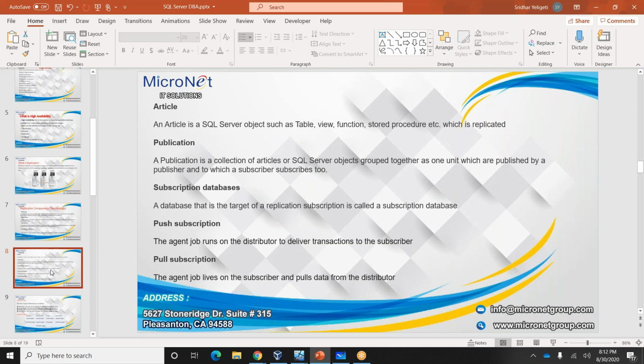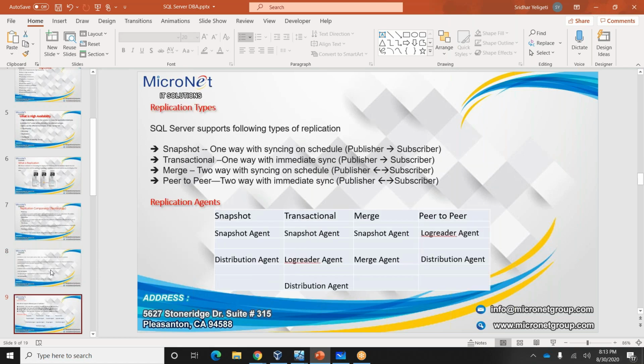Here we have two things: push subscription and pull subscription. Push subscription means the replication-related agents are created on the distributor server. Pull subscription means the distribution-related agents are created on the subscriber side.